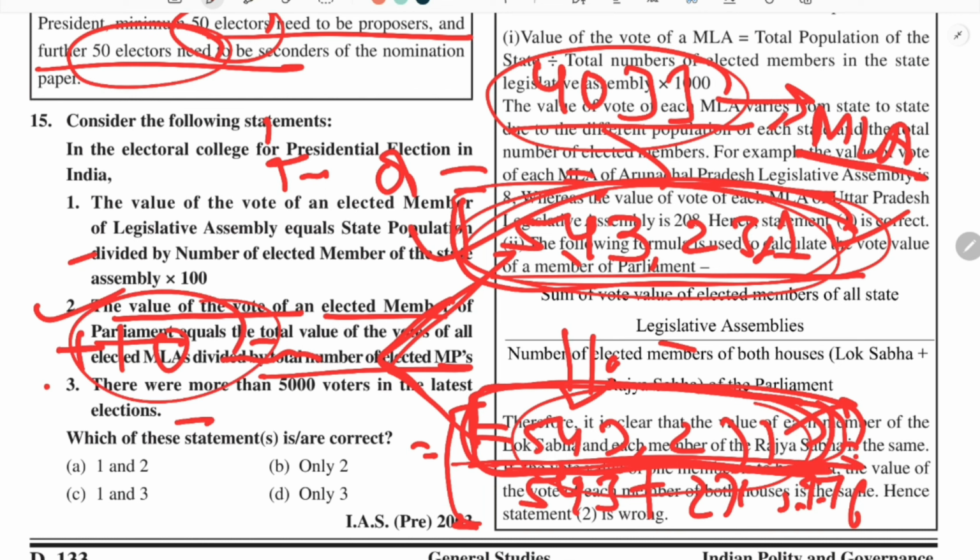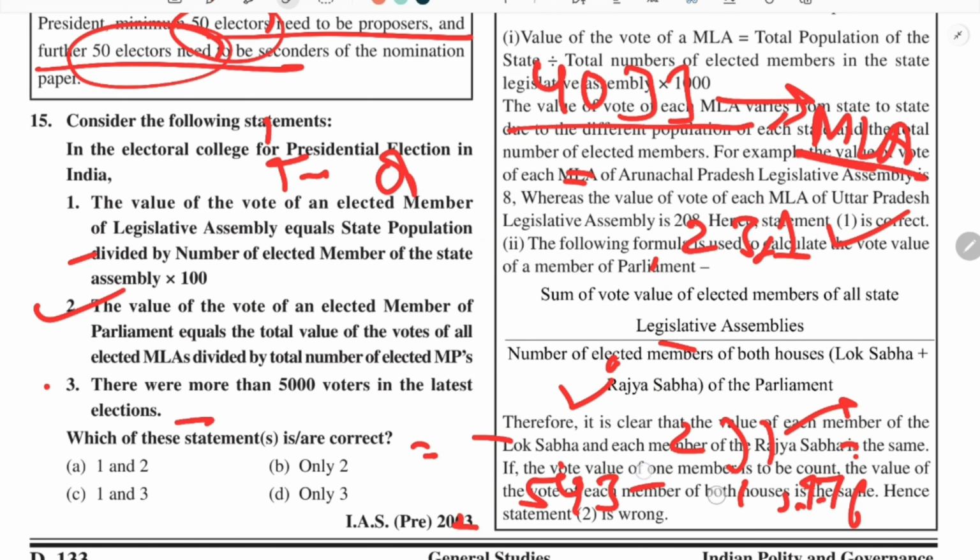So as the total vote value of MLAs of the states and MPs in the parliament is the same, they have been given equal representation, equal say in the election of the president. So in this way you can remember these statements.